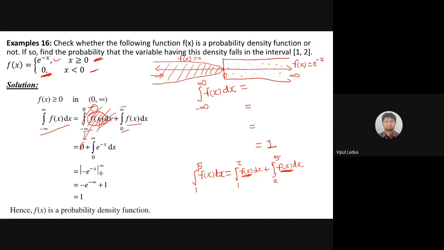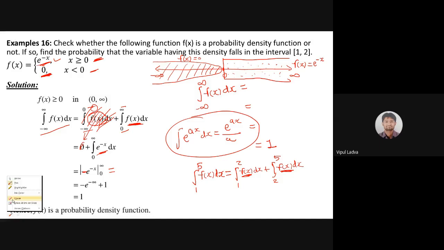Now for the positive part, 0 to infinity, my function has the nature e raised to minus x. So instead of f of x, I mention e raised to minus x, and we know that the integration of e raised to ax dx is nothing but e raised to ax divided by a. So using that basic formula of integration, e raised to minus x will be e raised to minus x divided by minus 1. That minus 1, I mentioned as the minus over here. And by putting the upper limit and lower limit, how will we solve that?